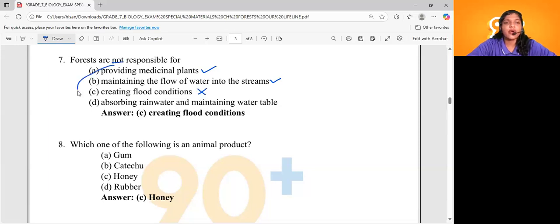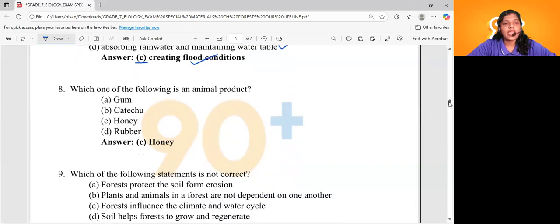Forests are not responsible for creating flood conditions. What about option D? Absorbing rainwater and maintaining the water table. That is also one of the functions of the forest. So they are not responsible for creating flood conditions. Option C will be the right answer. They will prevent floods, the natural calamities, right? So forests are not responsible for creating flood conditions will be the appropriate answer for this question. Clear, dears? Shall we continue?